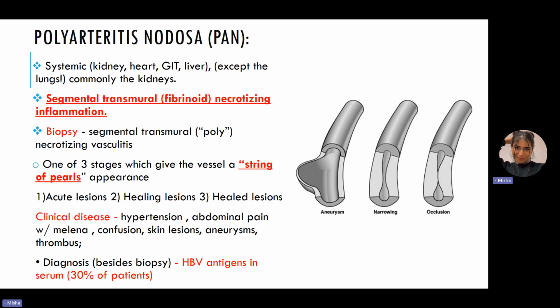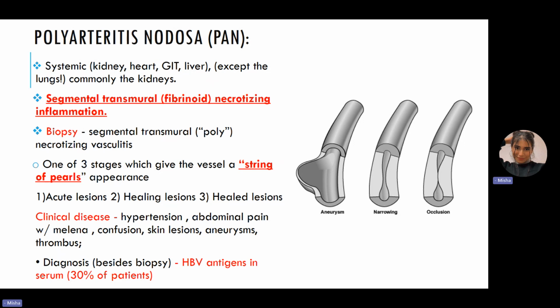And morphology, very, very important. It has a string of pearl appearance. Okay. This is basically, if you don't say this, it's a huge problem. Remember that this is the morphology. This is what they look like. And they can actually appear in three stages. We can have acute lesions, healing lesions, or healed lesions.